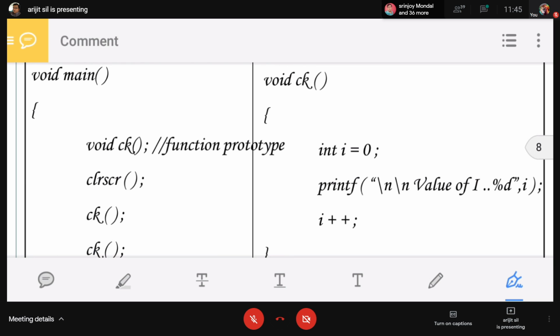Okay, that's why I am writing void main, and for this void main we have to write another function, that is the getch. For this getch we require the include function, that is the conio.h. When you write the getch, you must include the conio.h. This library function is required.